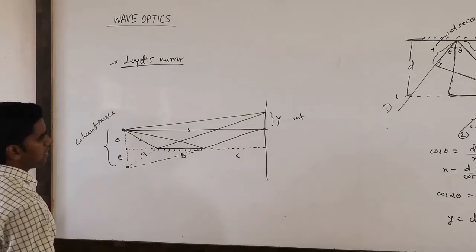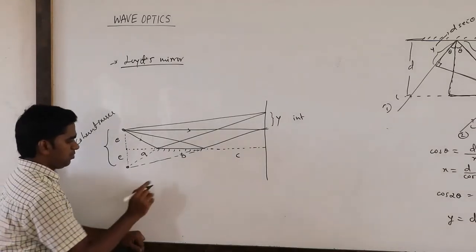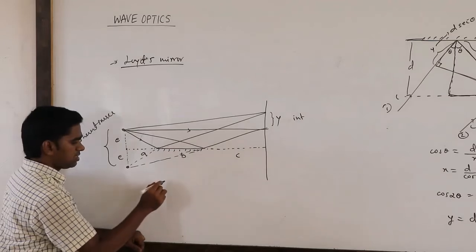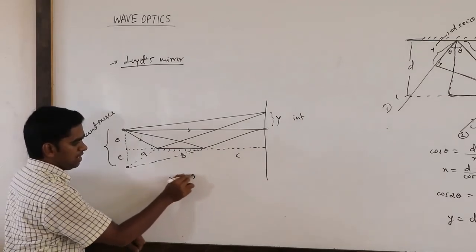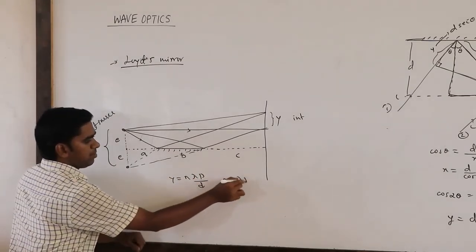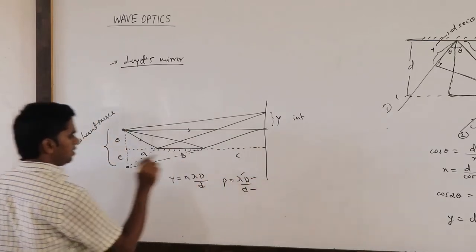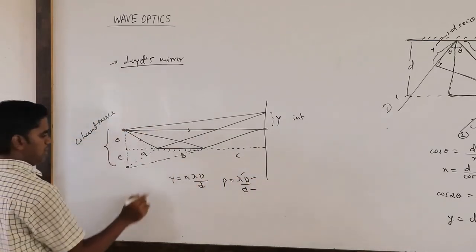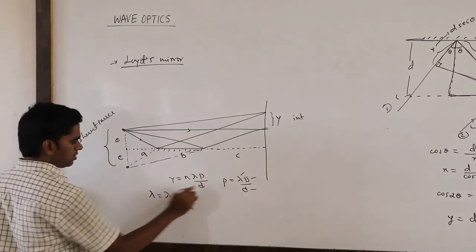Now how can we get the conditions for maxima and minima? Very simple. We already know from Young's double slit experiment: y equals n lambda D divided by d, or beta equals lambda D by d. What we want is lambda, D and d. Lambda is given.